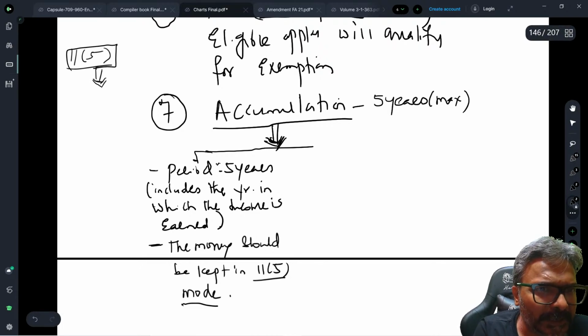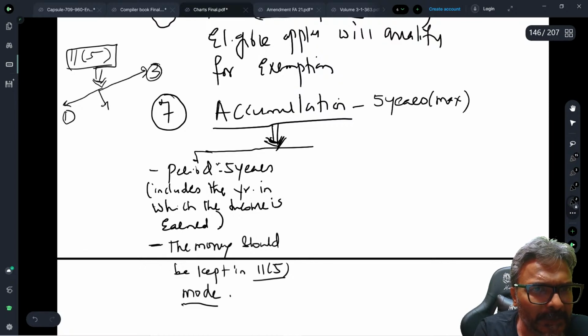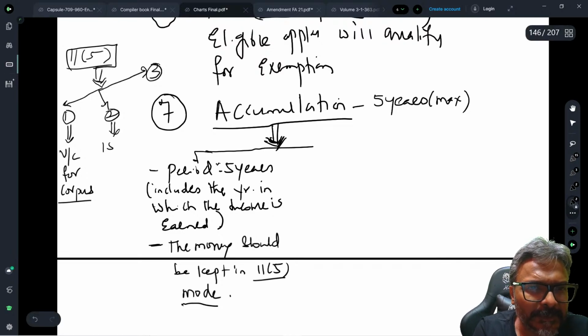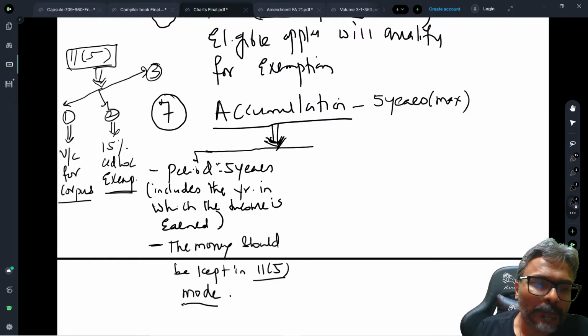Now, in 3 places 11.5 has been used. Which are the 3 places? Let's conclude the 11.5 mode. Number 1, the voluntary contribution towards the corpus, that should be deposited in the mode specified under section 11.5. The second one, students, is the 15% ad hoc exemption, that should also be deposited in that mode specified under 11.5.